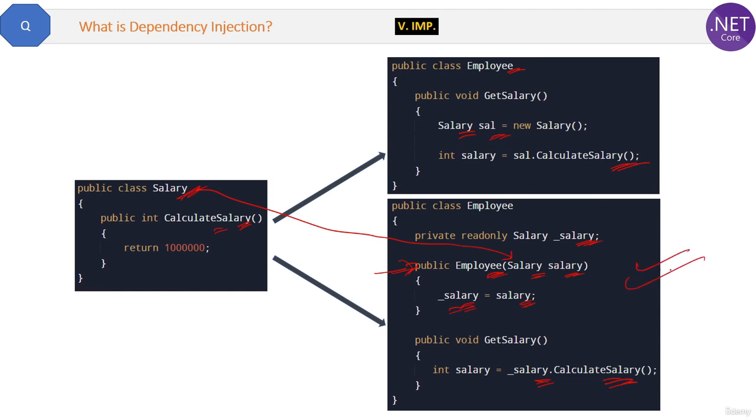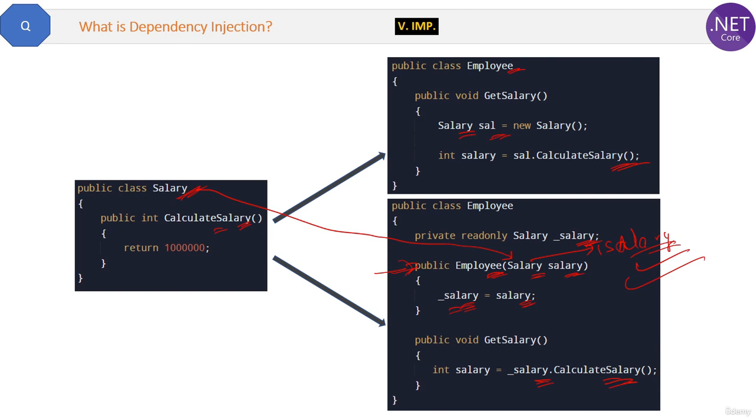Actually, instead of injecting the Salary class, we inject an interface in actual .NET Core projects, and that will give us more benefits like loosely coupled architecture, easier unit testing, and many more. I will explain that in the next question.